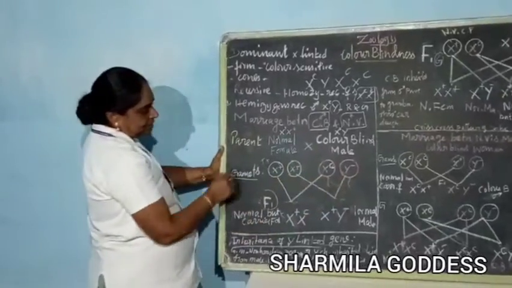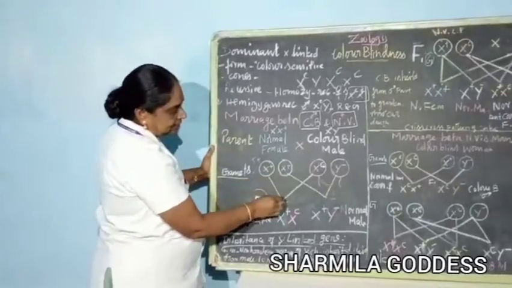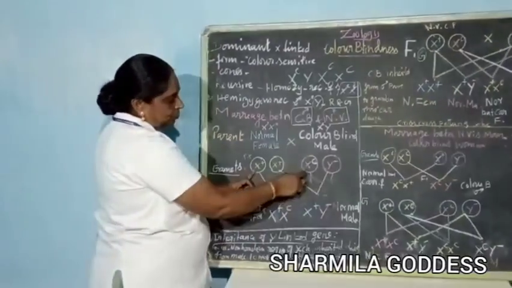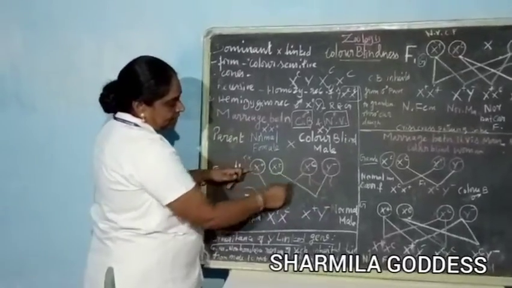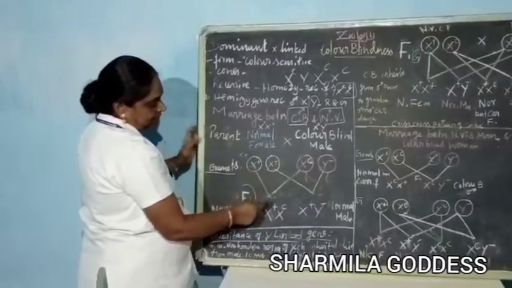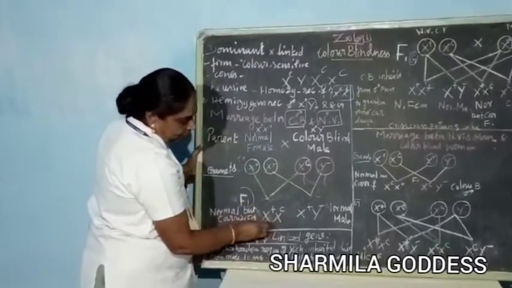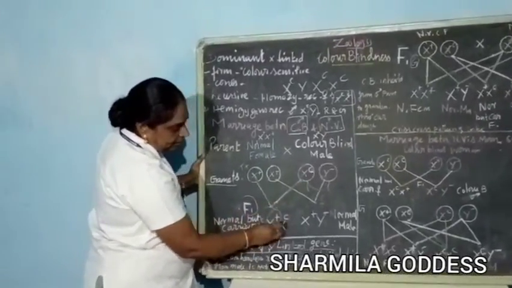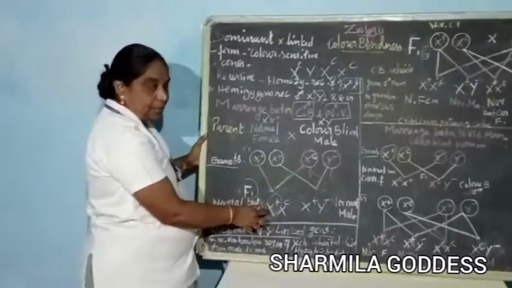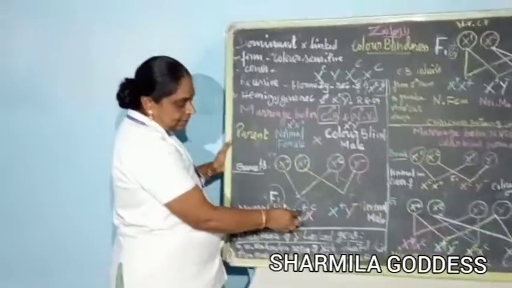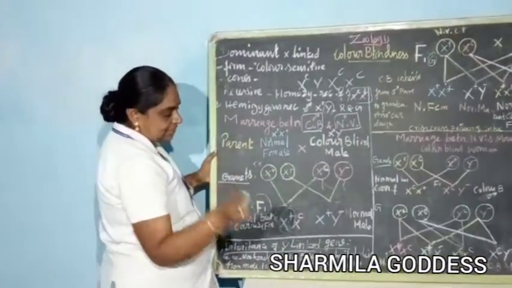Now you see these are the gametes in the first filial generation. You combine the first X with the next one, and so on. This is the first filial generation. The first one is X^+ X^C. There is one dominant, so it is dominant over the recessive. Though it is normal, it is a carrier.